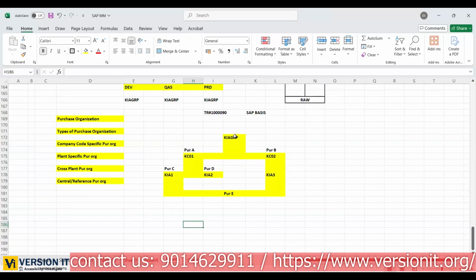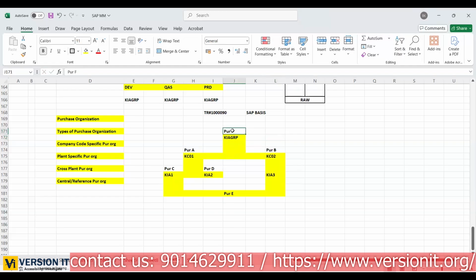See, corporate level means what? At headquarters level, right? This is sitting somewhere in New York or some other place, and from there they are operating their businesses all over the globe. So here, a central or reference purchasing organization is sitting at the headquarters level. Here we have purchase organization F, sitting at central level. They gather the requirements from local purchasing areas and they will purchase the material.